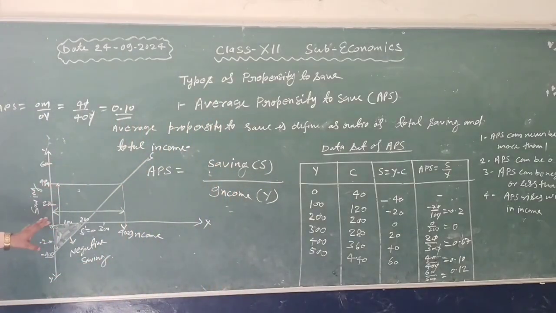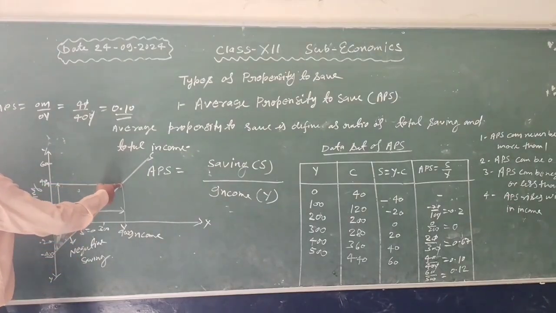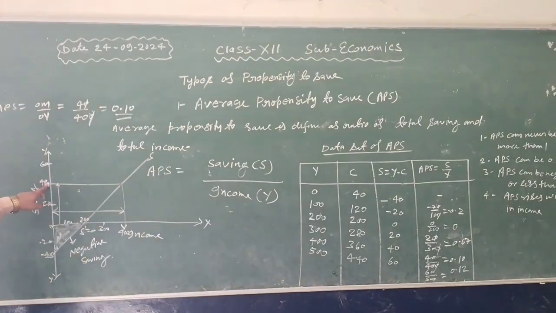In this diagram, that shows the average propensity to save. We have represented income and saving. APS is defined as the ratio of saving and income. So at this point the value of saving is 40 and the value of income is 400.